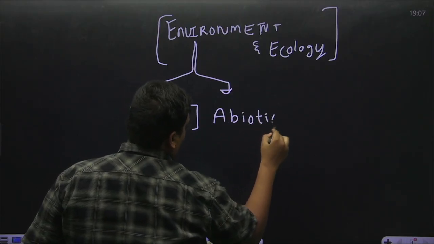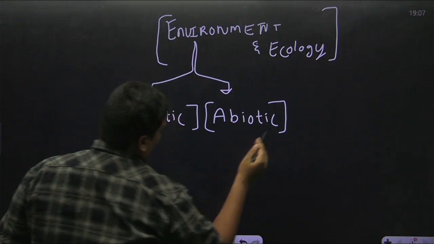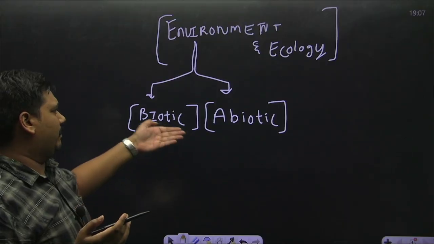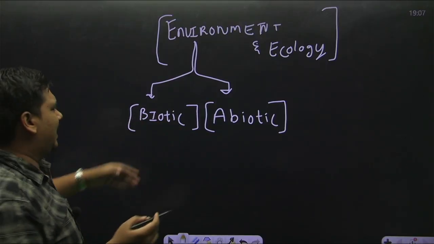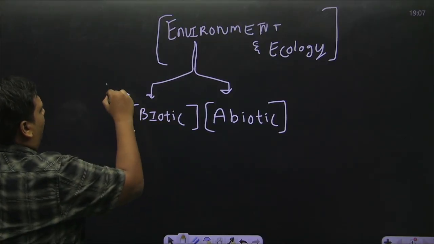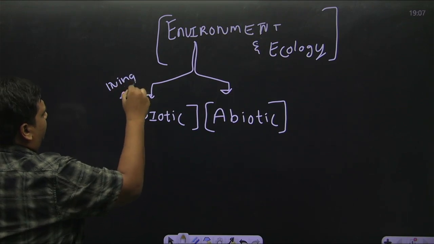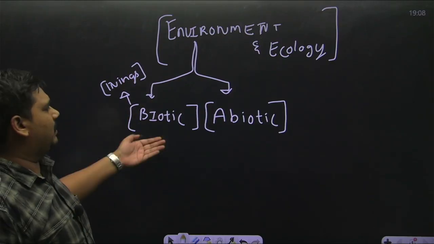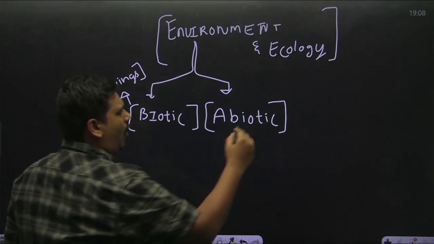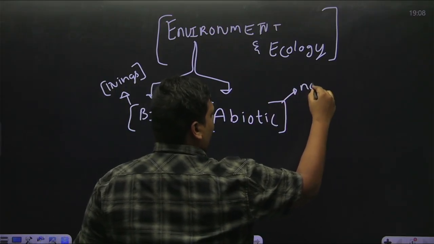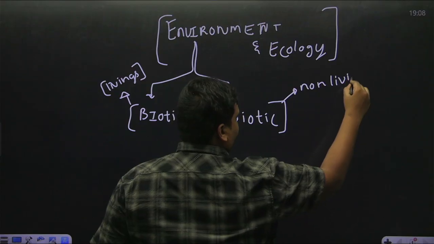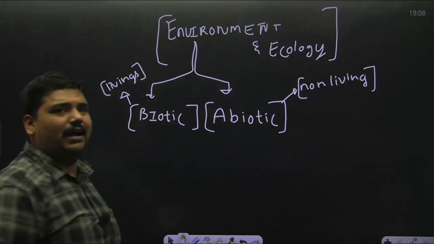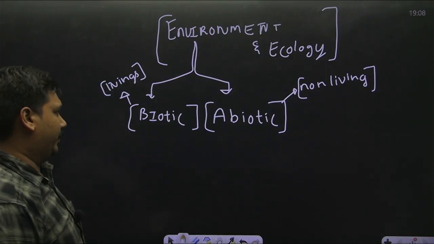So basically there are two components in environment, the biotic component and the abiotic component. Now don't worry about the terminology, it is very simple. Biotic means everything that is living. All living organisms such as your plants, animals, etc. will come under biotic component. All non-living components will be classified under your abiotic components.